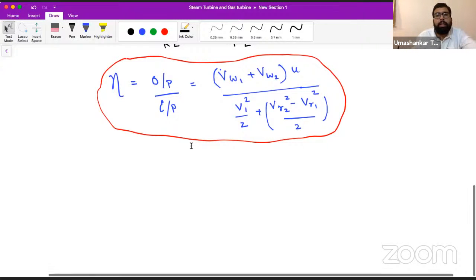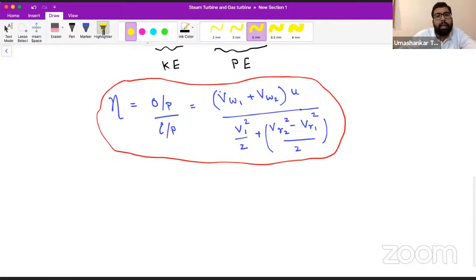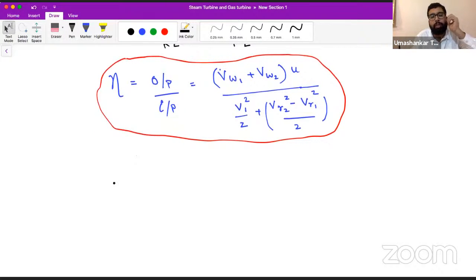You will say, sir, this runner power, or the power generated in a row of a moving blade or in a stage, is very similar to what we have seen in the impulse turbine case. Very much, or I must say exactly equal to that. But the values of VW1 and VW2 will be different. So we can't say that both are giving the same output.